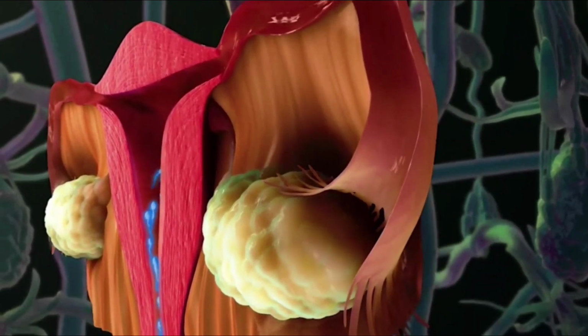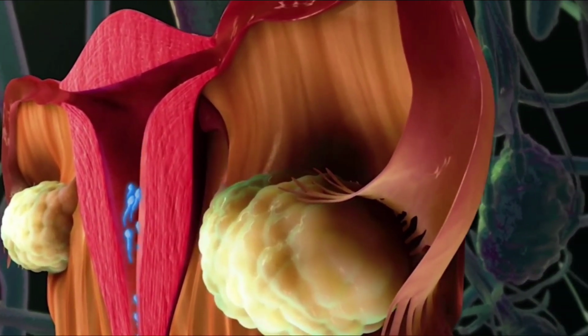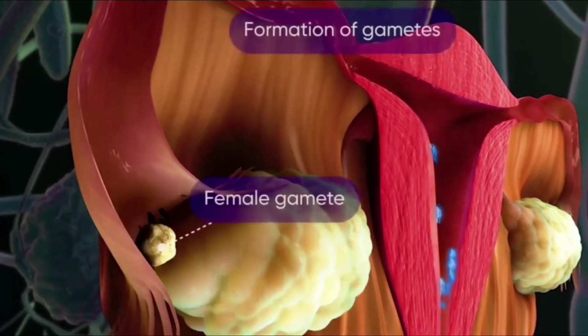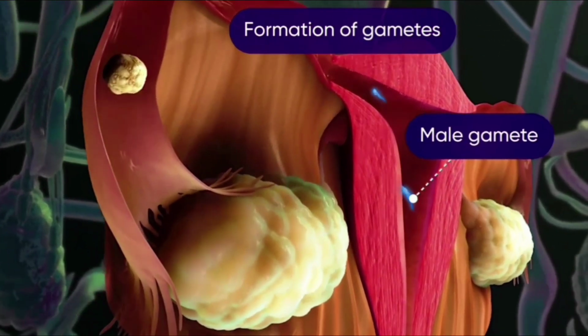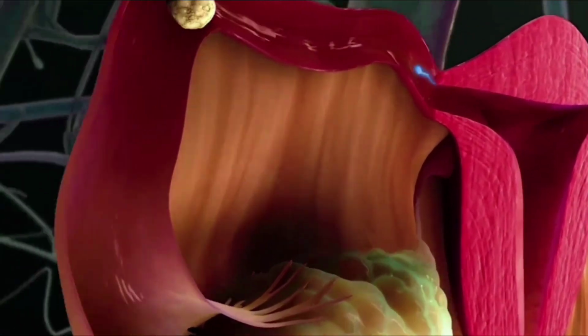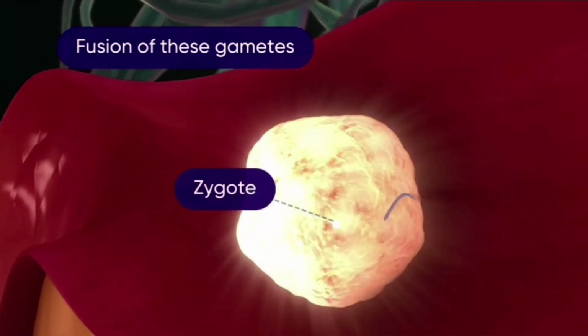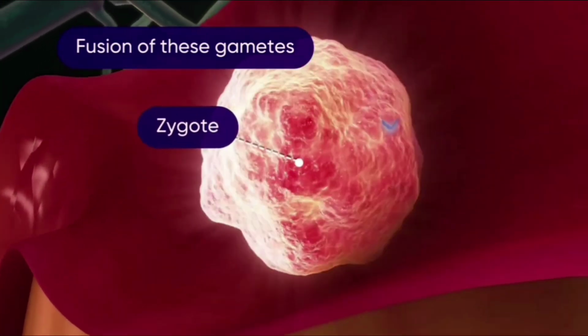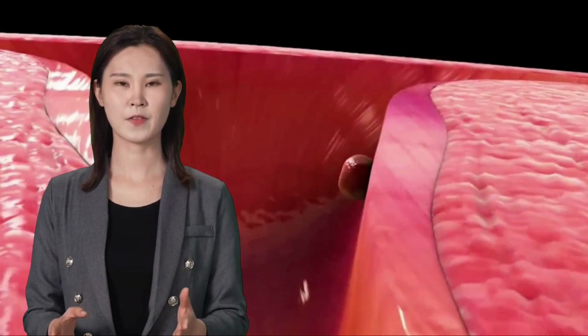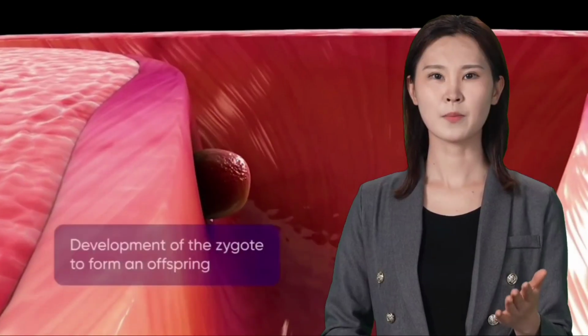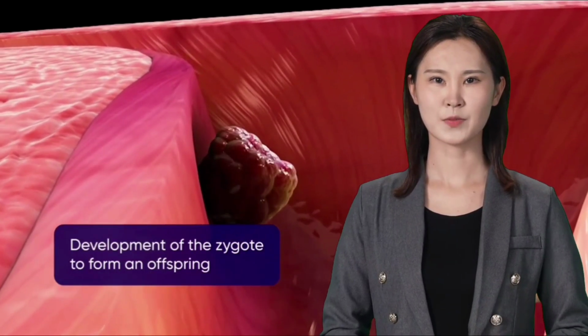Sexual reproduction is characterized by a chain of events starting from the formation of gametes, fusion of these gametes to form a zygote, and finally culminating into the development of the zygote to form an offspring.